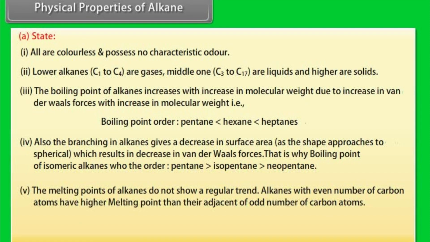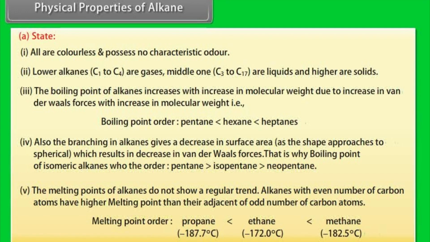Number 5. The melting points of alkanes do not show a regular trend. Alkanes with an even number of carbon atoms have a higher melting point than their adjacent alkanes with an odd number of carbon atoms. Melting point order: propane is less than ethane is less than methane.